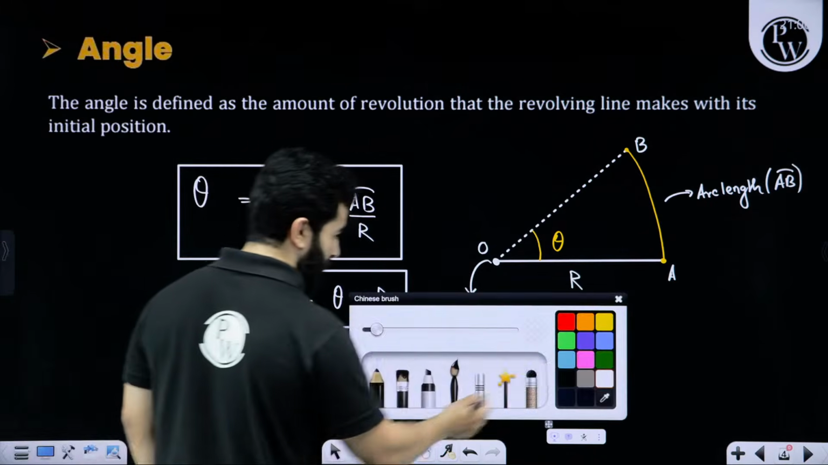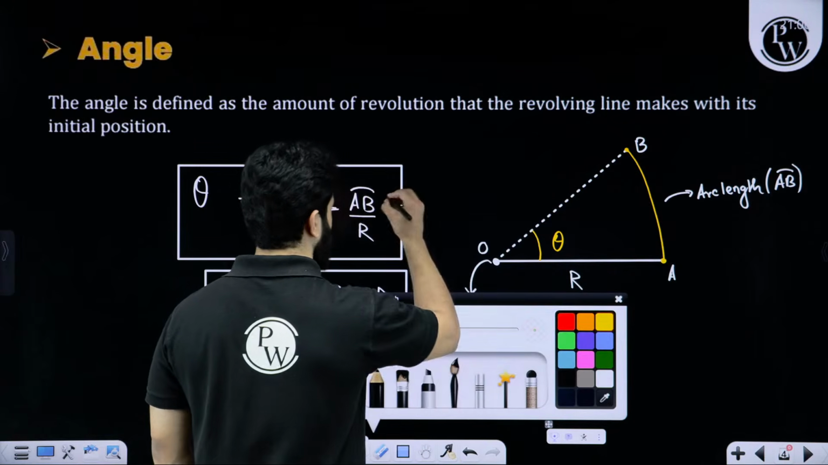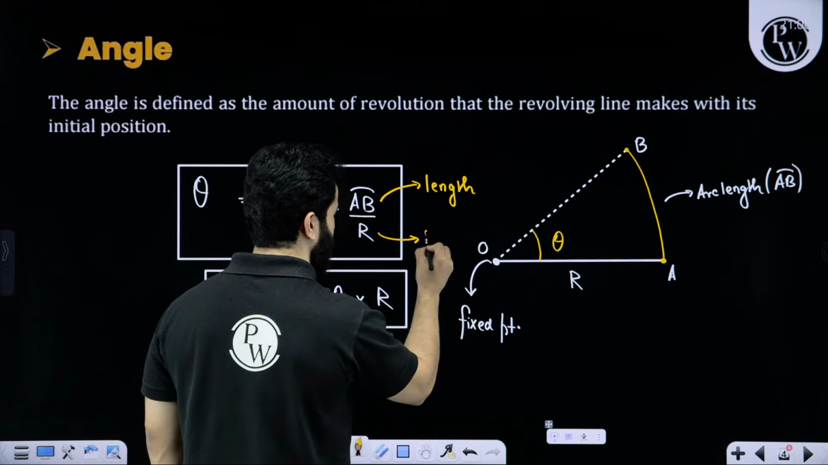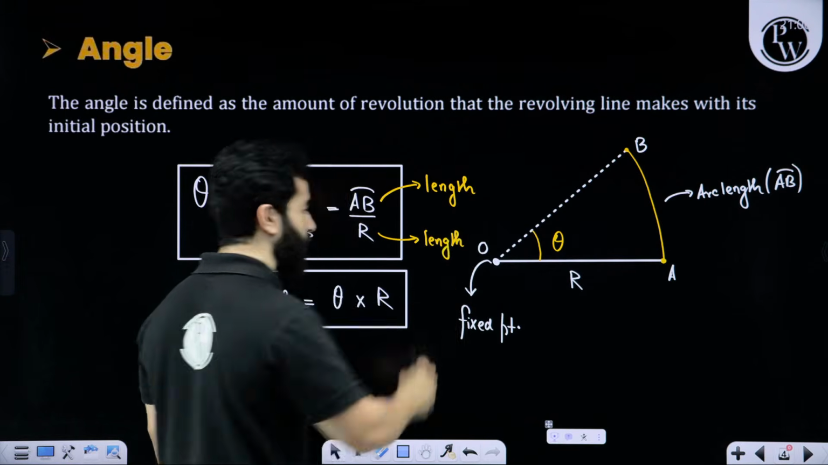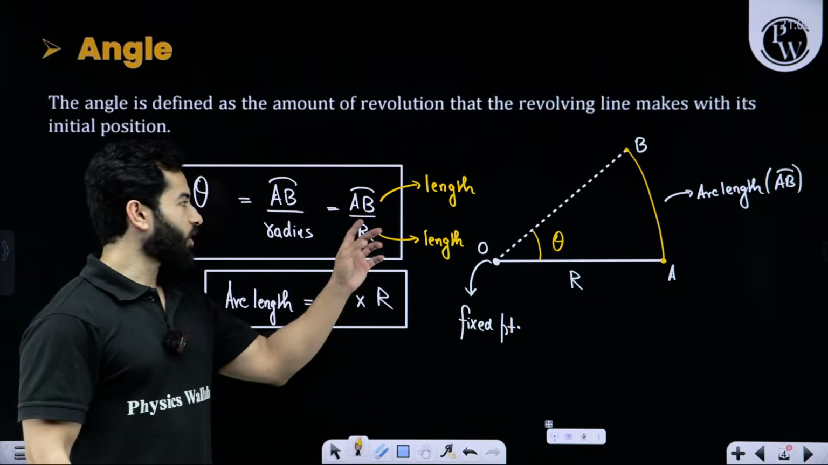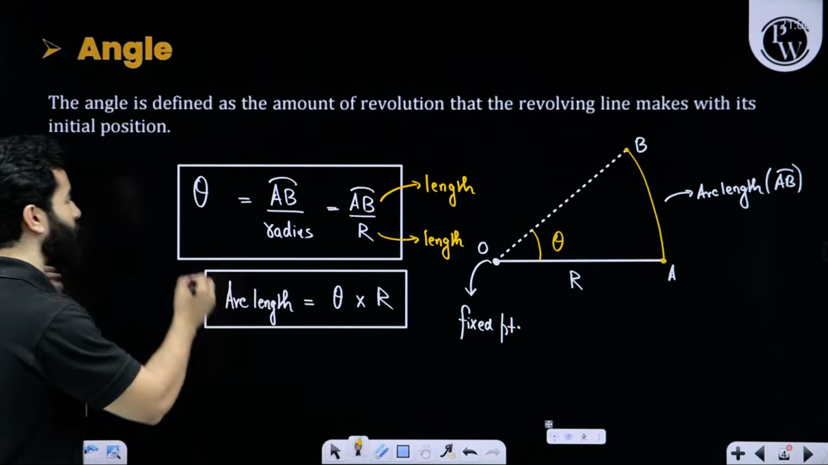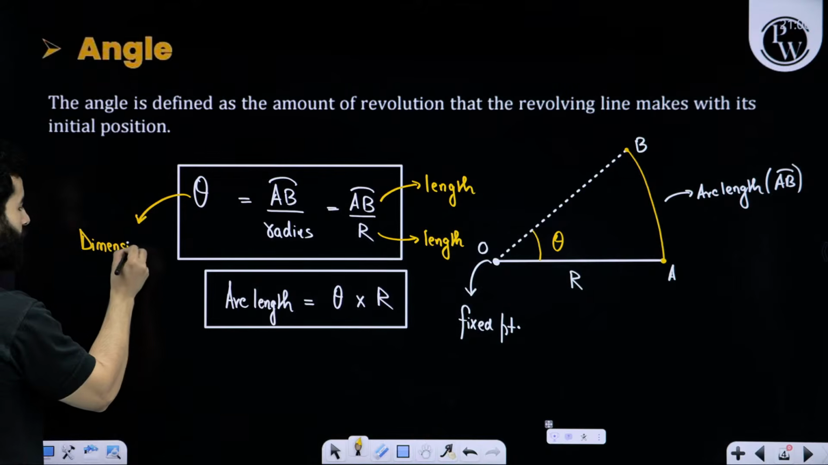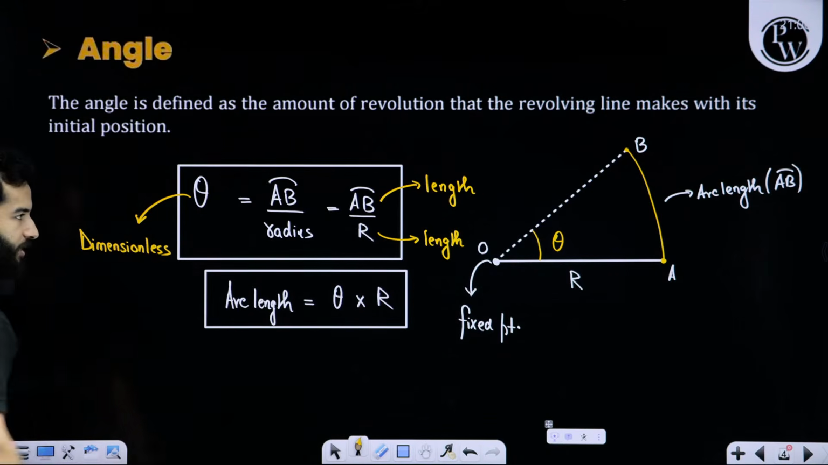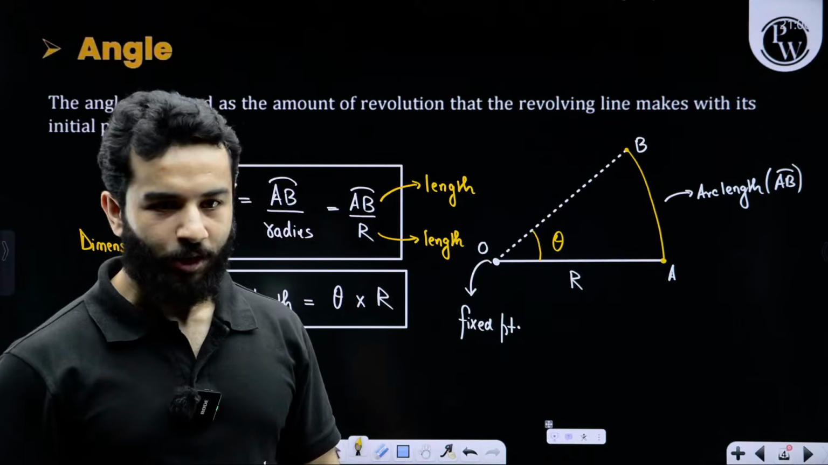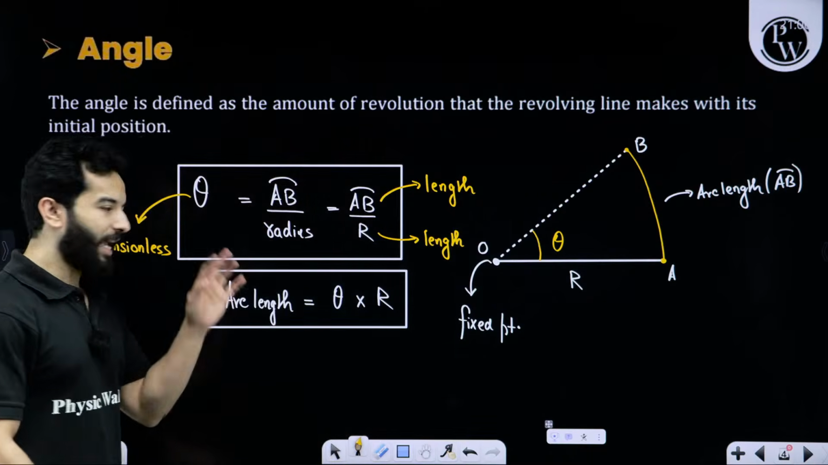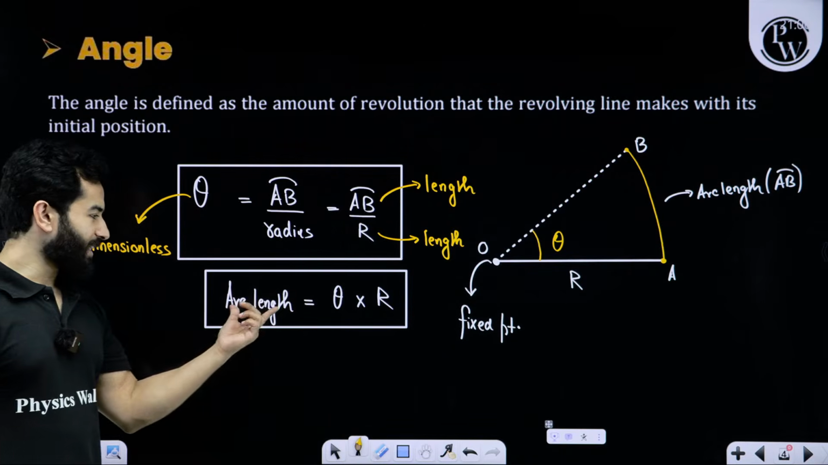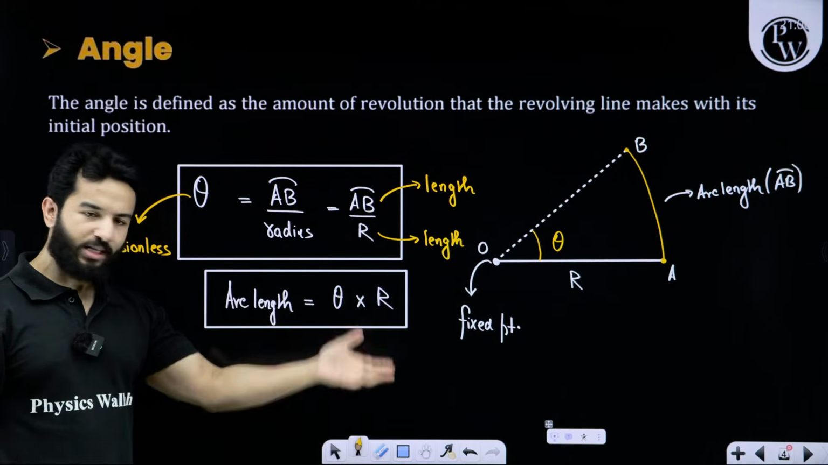As you all can see, this is a length, and radius is also a length. I mean, it will have the dimensions of length only, right? That means when we talk about the dimensions of theta, theta will come out to be dimensionless. It won't have any dimensions. Dimensions of theta is going to be M0 L0 T0, everything raised to the power 0. From 10th class, you remember this formula that arc length can be written as theta multiplied by r.